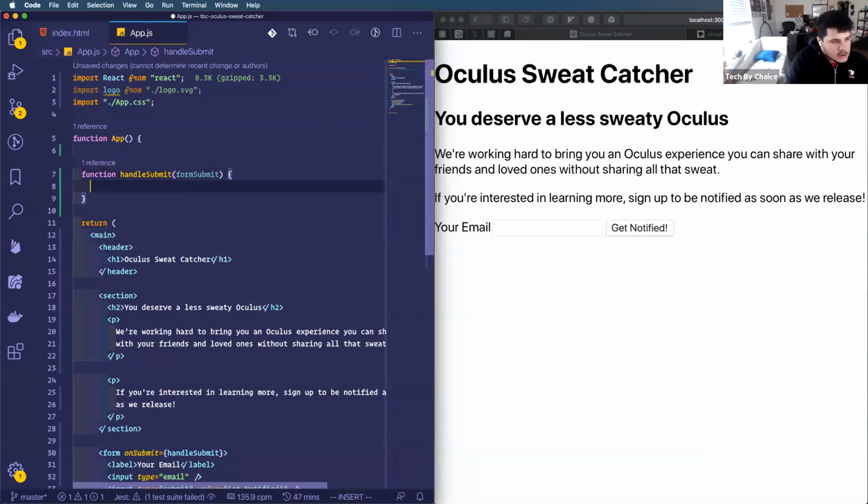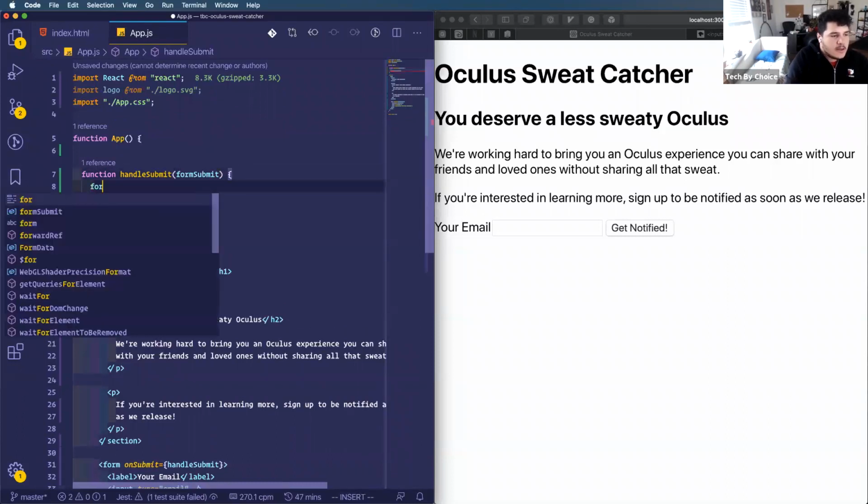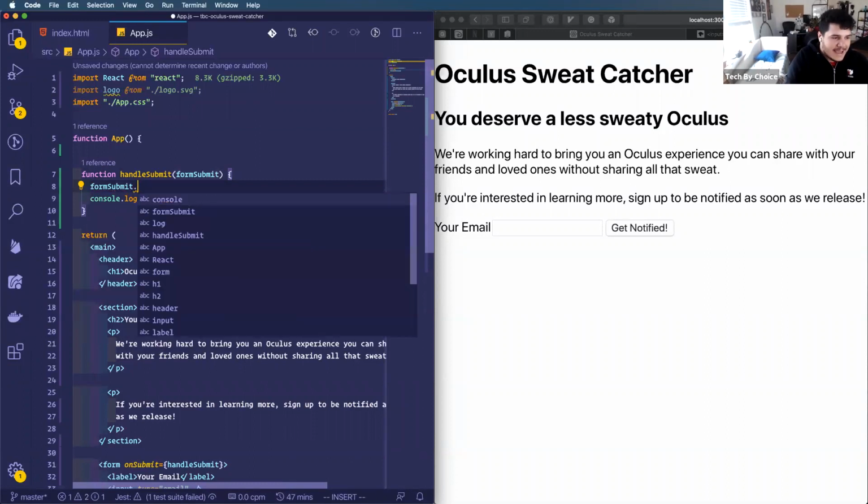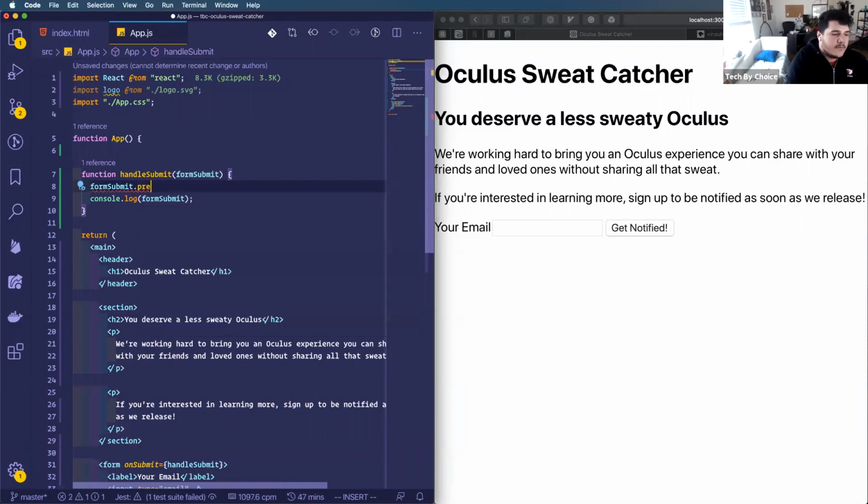And if I console log this form submit, just real quick, because I know that this object that's getting passed to my method has a method itself called prevent default. I want to call that so that when I submit my email, it doesn't just disappear into the ether. It actually does something with that email.